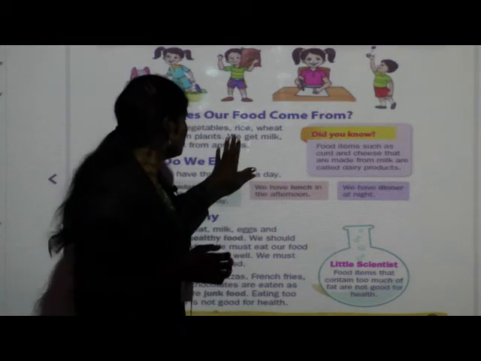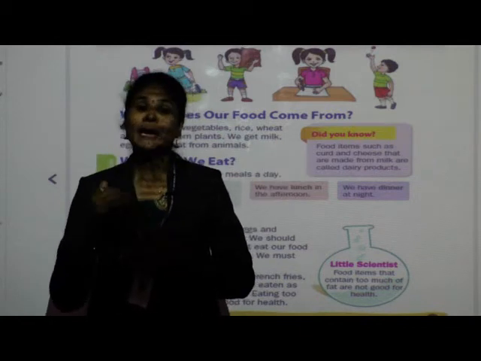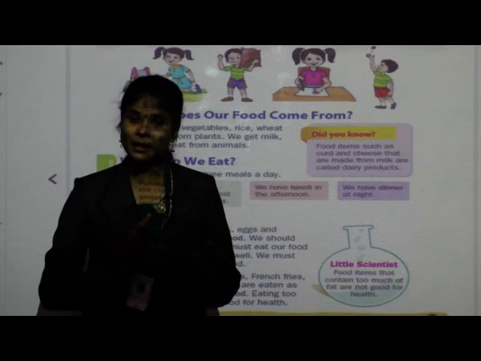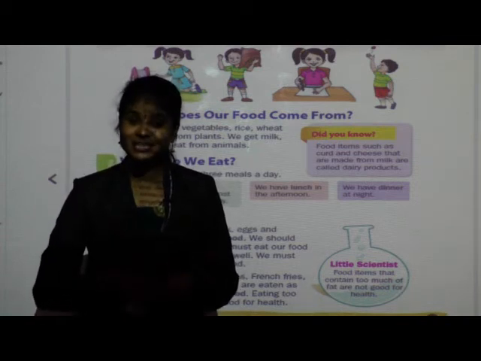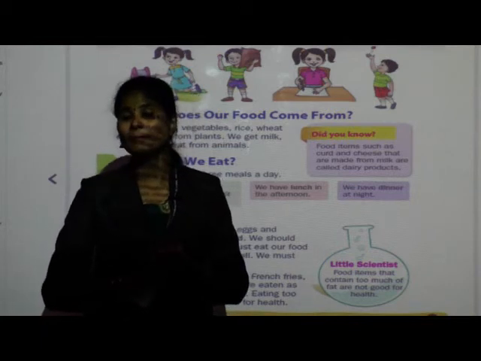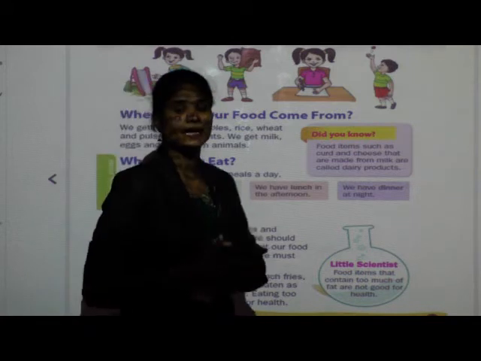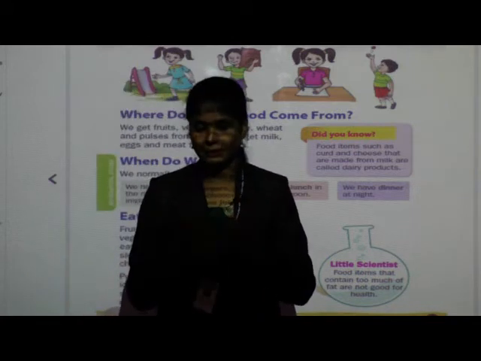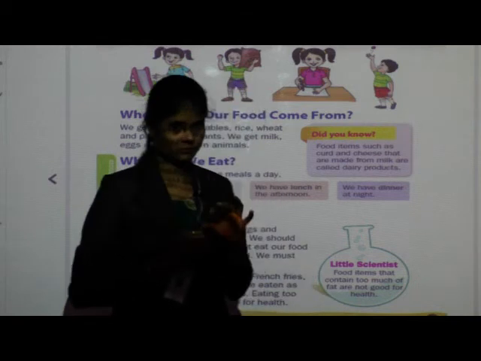From milk we can make many products, for example curd, buttermilk, cheese, paneer, and some sweet dishes also. The food items which we prepare from milk are known as dairy products.